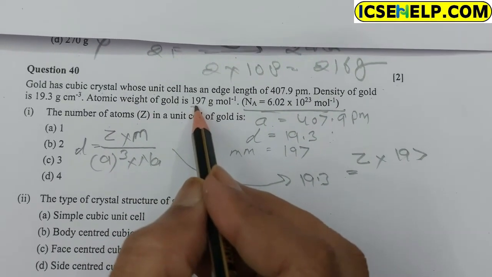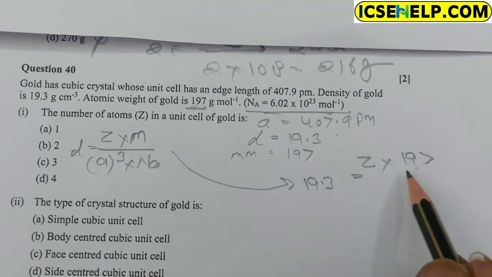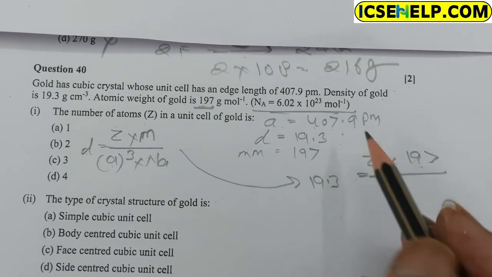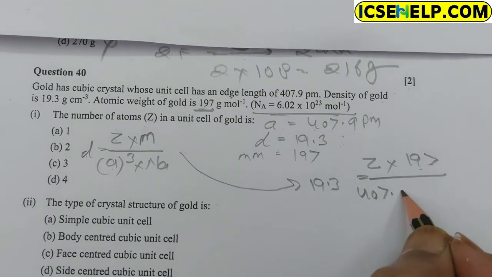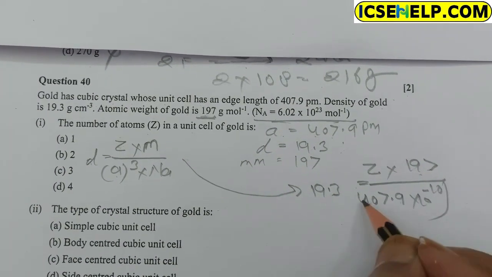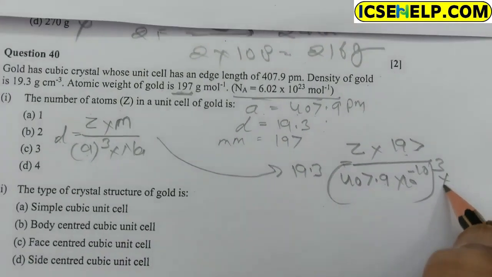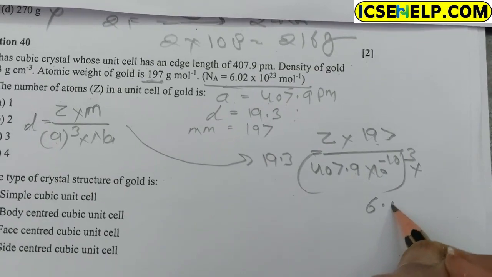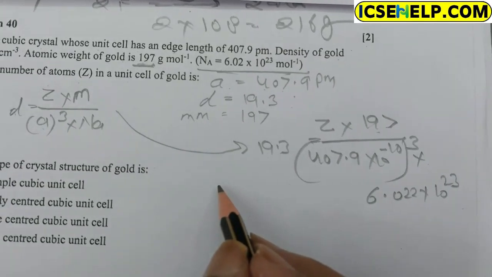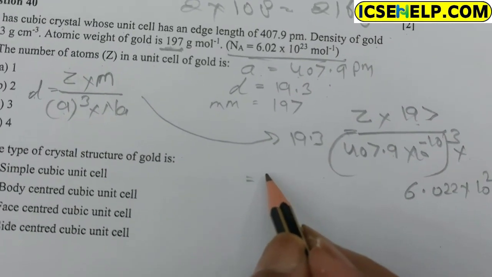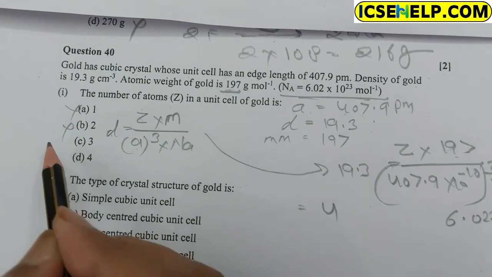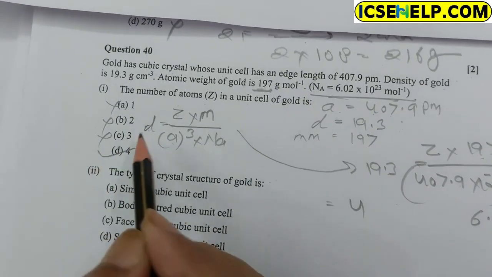And a is given 407.9, but it is in picometer, so 10 to the power minus 10 in centimeter, and cube, and the Avogadro number is given 6.022 into 10 to the power 23. On solving we get 4. So option 1 is not correct, 2 is not correct, 3 is not correct and option D is correct.